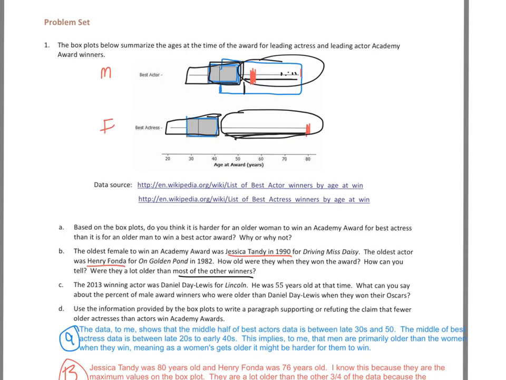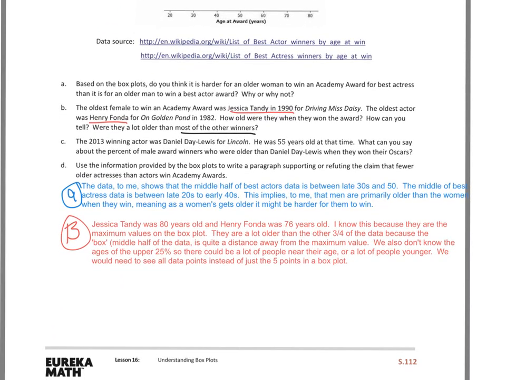And it says, what can you say about the percentage of male award winners that were older? I would say less than 25% because remember, these can be broken apart. This is 25%. This little piece is 25%. This little piece is 25%. And then this huge one is 25%. So he's falling in between that last 25%. So I would say less than 25% are older than him. So that's what I'll put down below for C. So there's my description there. And then let's look at our last one.